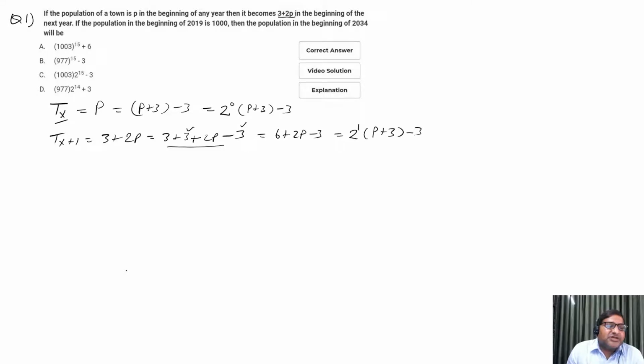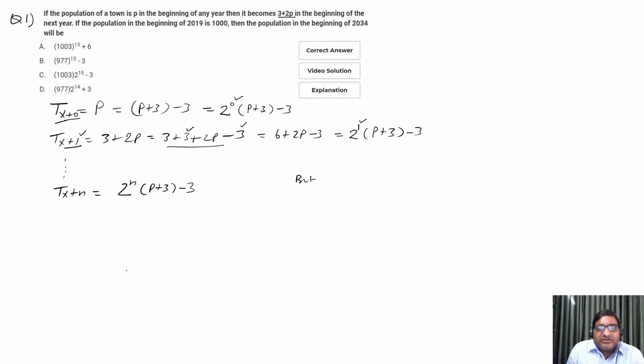So we observe that for x plus 0 it is 2 to the power 0, and for x plus 1 the power is 1. In the same way, T of x plus n will be 2 to the power n times P plus 3, minus 3.